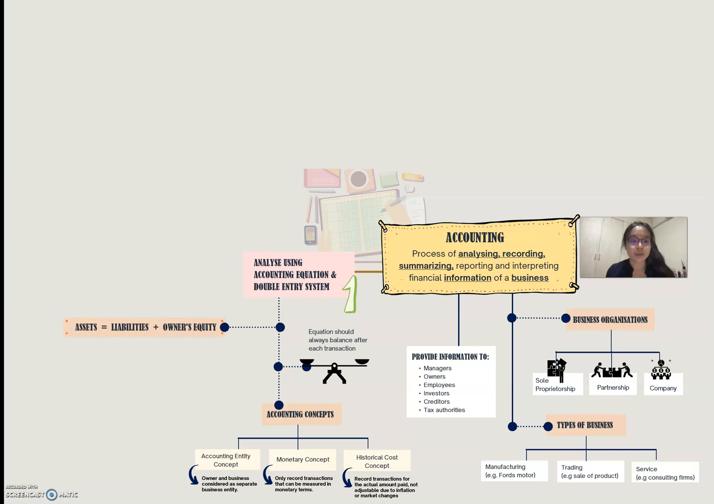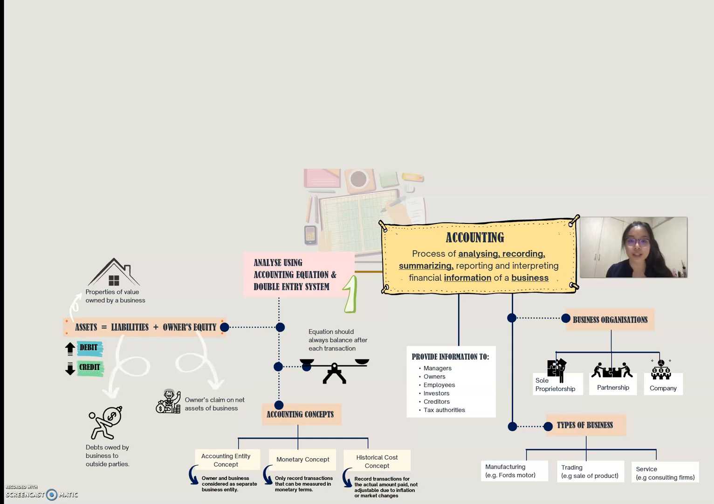So the accounting equation that we will use for the double entry system is assets equals liability plus owner's equity. Assets are properties of value owned by a business, and liabilities are debts owed by business to outside parties. Owner's equity, on the other hand, are owner's claims on net assets of business. Any increase in assets is debit in nature, and any decrease in asset will be credit in nature. For liability and owner's equity, any increase will be credit in nature, and any decrease will be debit in nature.